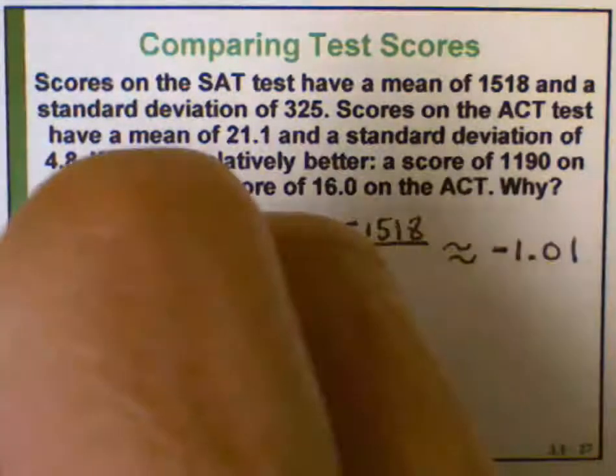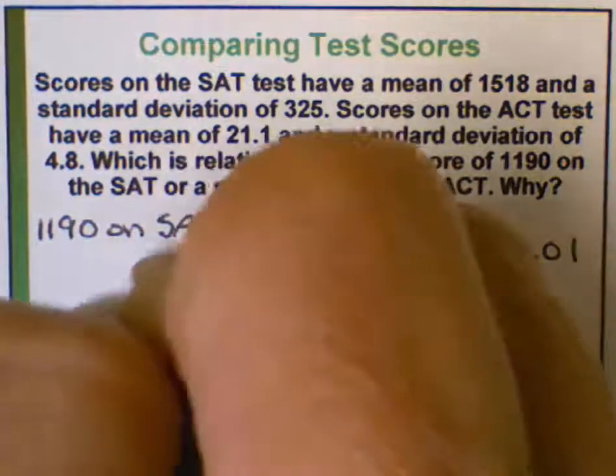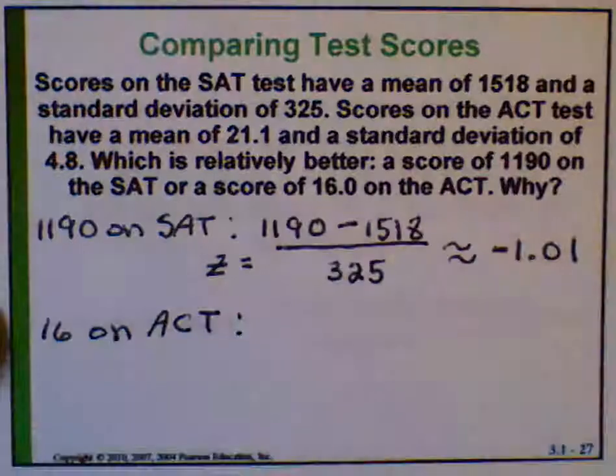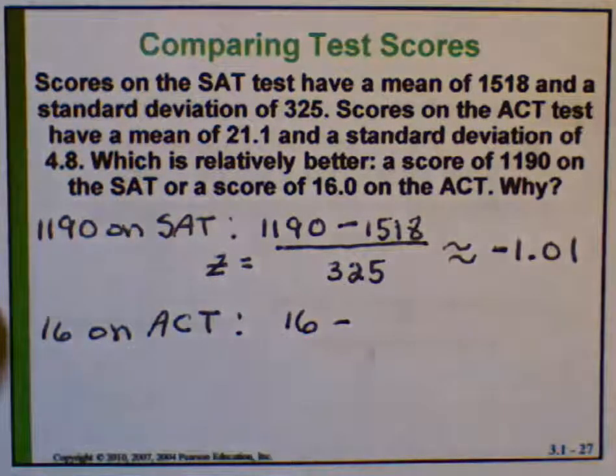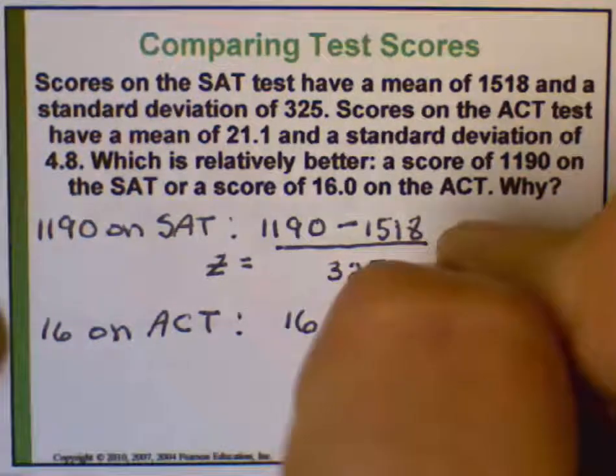How about a 16 on the ACT? Well, the mean ACT is 21.1.